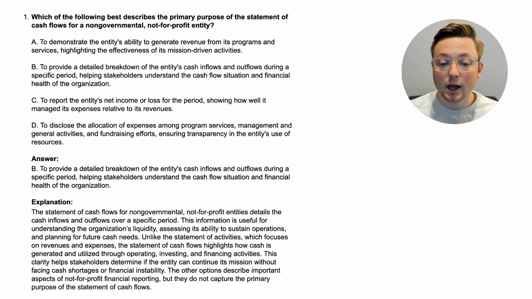for future cash needs. Unlike the statement of activities, which focuses on revenues and expenses, the statement of cash flows highlights how cash is generated and utilized through operating, investing, and financing activities. If you remember the video we went over previously for a normal statement of cash flows for a normal business, those are the same categories. This clarity helps stakeholders determine if the entity can continue its mission without facing cash shortages or financial instability. The other options describe important things, but they aren't the whole purpose of the statement of cash flows. Really simply, it's just to show where the cash is coming from and where the cash is going, and it breaks it down into operating, investing, and financing activities. Very similar to a normal business cash flow statement.